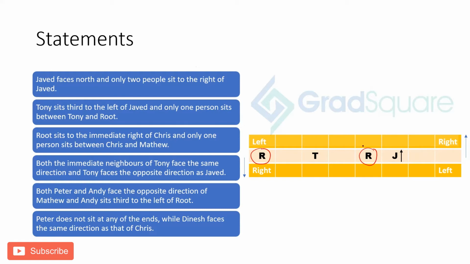So let's look at the next one. Root sits to the immediate right of Chris, and only one person sits between Chris and Matthew. Now see, the problem is people are facing either north or south. We don't know that. So right of Chris can be anywhere. I can put Chris here and look downward so that Root sits to the right of Chris. I can put Chris here and Chris may be looking upward and Root may sit to the right of Chris. So I can put anywhere. These are the possibilities now.